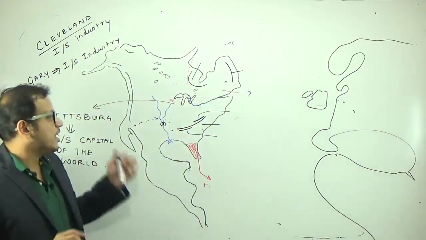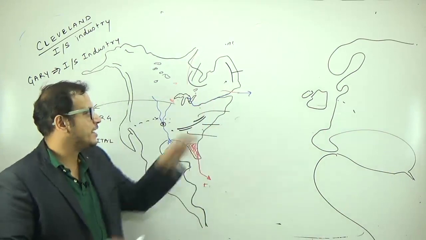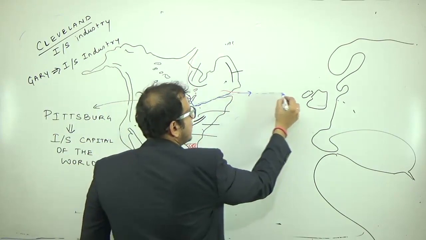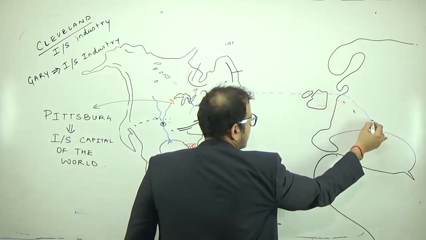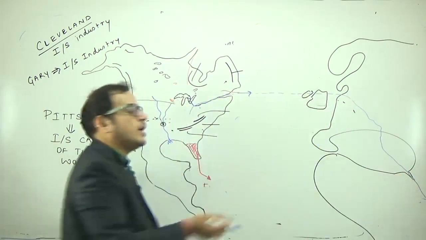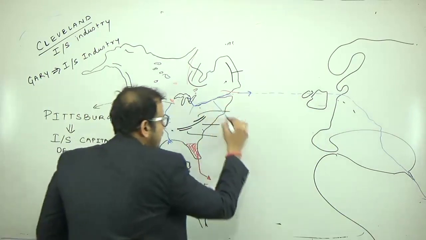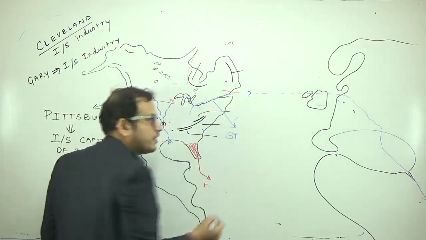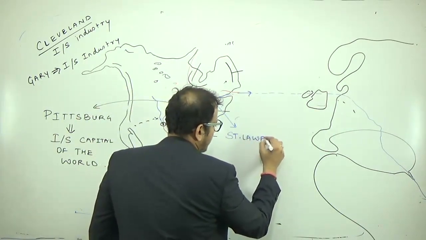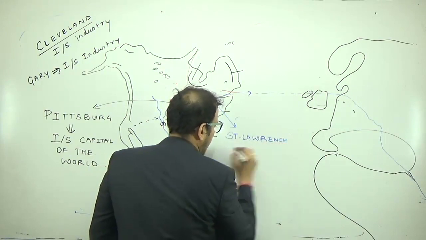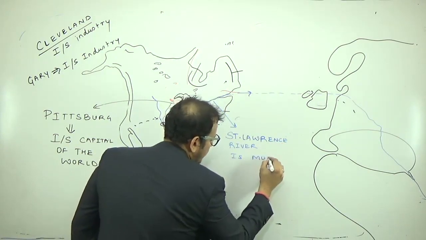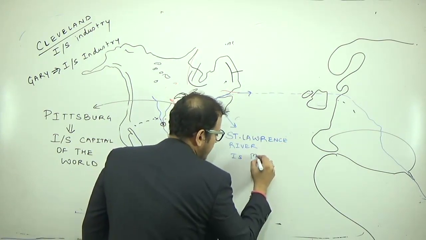So remember, the most tech industries are located here. From here they take the St. Lawrence River, go to the Gulf of St. Lawrence, then through Rotterdam, then through river Rhine, Mediterranean Sea, then through the Suez Canal and to Asia and to the other parts of the world. Therefore, the St. Lawrence River, an important river of the Great Lakes region, is the busiest inland waterway of North America.